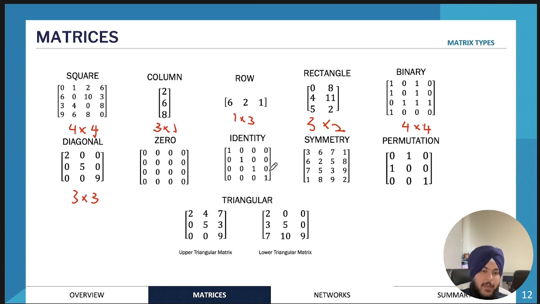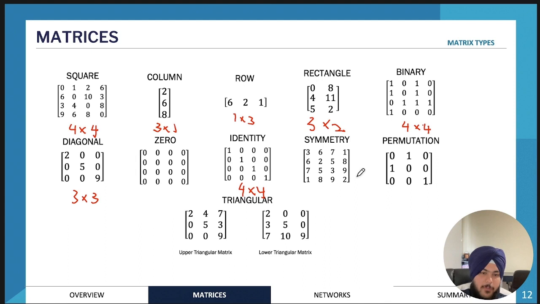Then we have an identity matrix. So this matrix is really important when we get into matrix inverses. So an identity matrix is essentially a type of diagonal matrix almost, but it only contains 1s in the leading diagonal and all other numbers are 0s. And it is also a square matrix as well. So 3 different labels: a diagonal matrix, a square matrix, and obviously an identity matrix. So it only contains 1s in the leading diagonal and 0s as the rest of the elements. So this is 4 by 4.